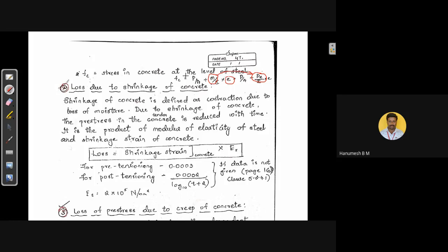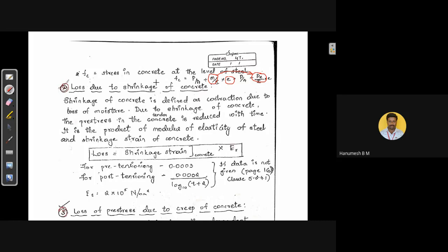Losses due to elastic deformation are going to occur in both pre-tension and post-tension members. In case of a pre-tension member, it will be there, but in case of a post-tension member, if there is only one tendon, then there will be no loss due to elastic deformation.